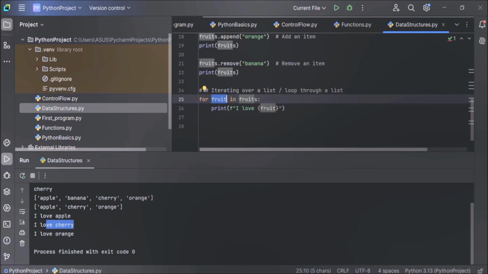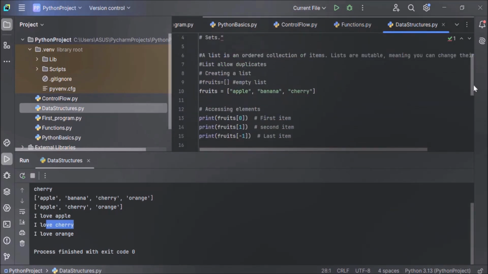So using a for loop, you can efficiently iterate through all the items in the list, and the loop automatically assigns each item from the list to the variable fruit one by one. And to format a string, you can use an f string. This is the recommended method to format a string.